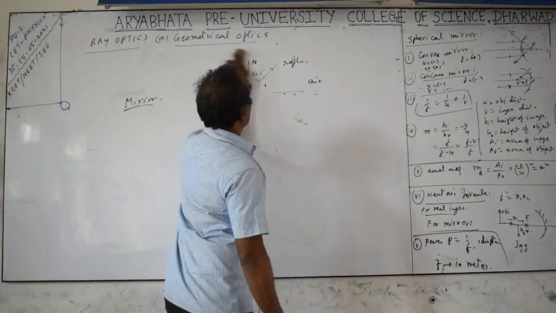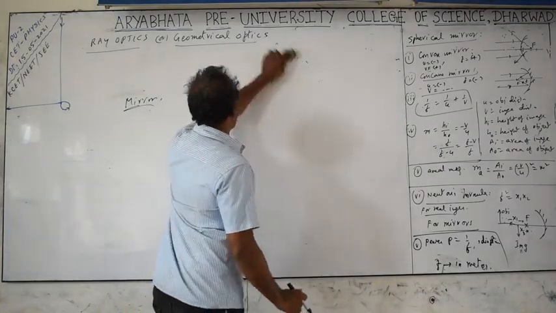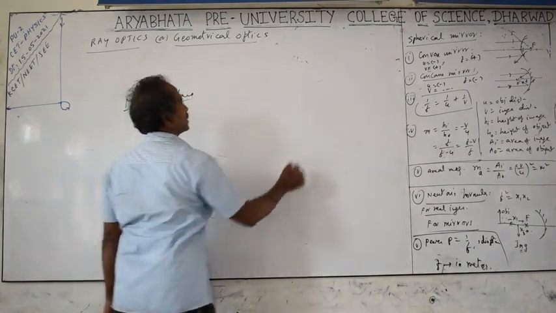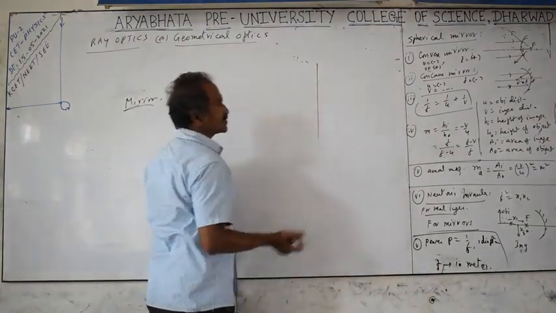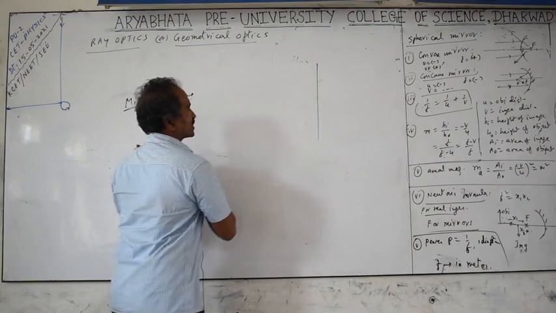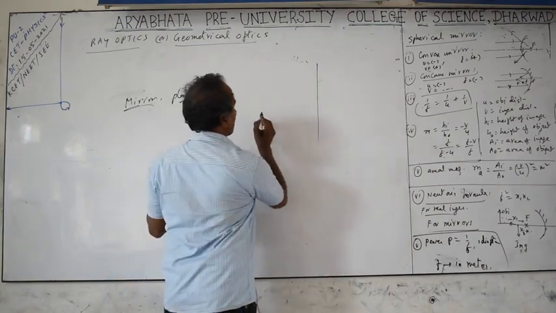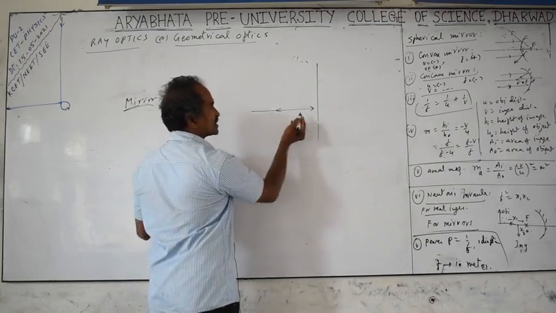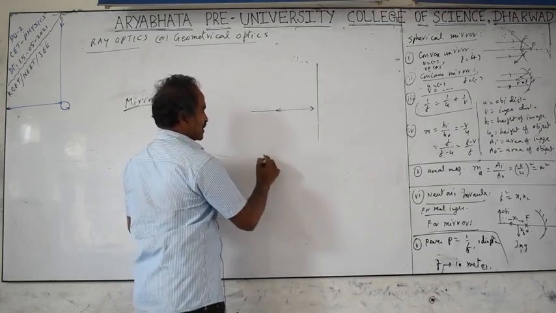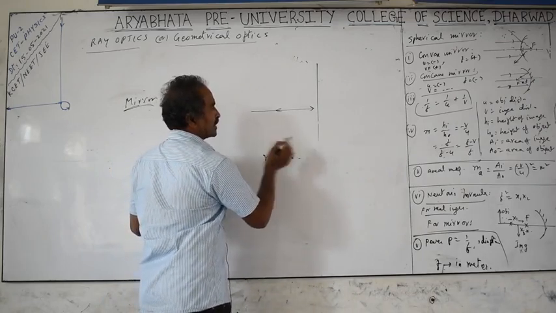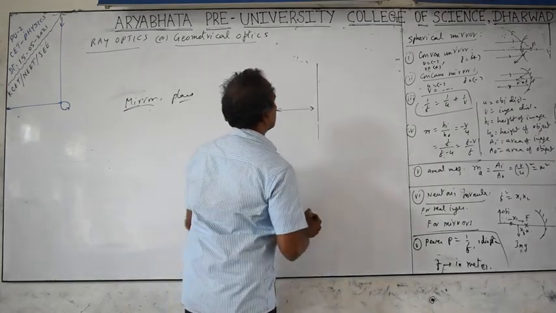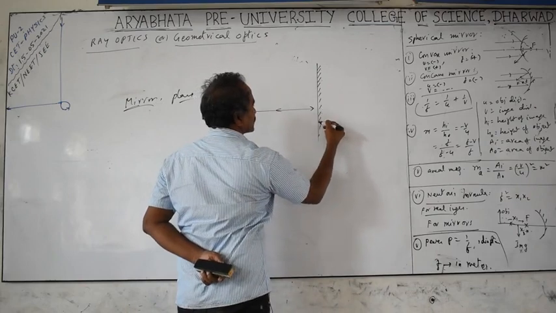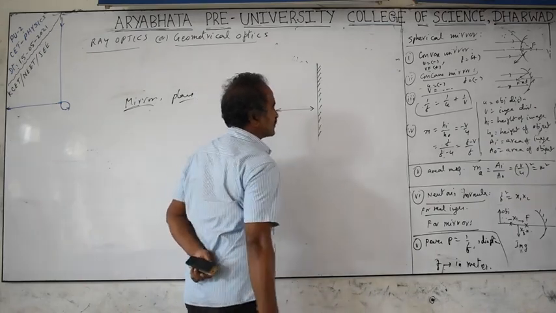Next, images and objects. In plane mirrors, first we discuss plane mirrors. A mirror is a reflecting surface which reflects the light energy falling on it in the backward direction. If I take parallel rays coming on it, after reflection they again go backward in the same direction, that is called a retracing path. Light rays retrace the path, and in the mirror diagram we mention slightly inclined lines on the back side of it. This is called the polished surface.